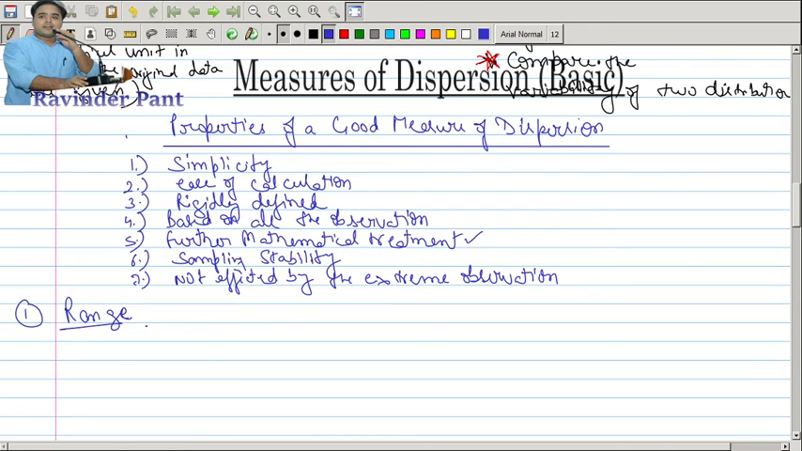So we calculate range by deducting the smallest value from the largest value. So this will give you range. This range will tell you how spread out your data is. It is a very simple and easy way to understand the gap in your data, the scatter of the data, how spread your data is. So this is an absolute measure.